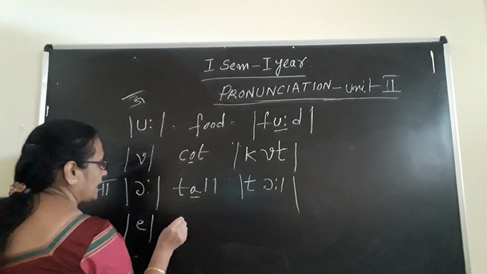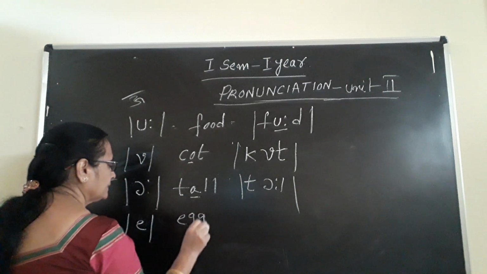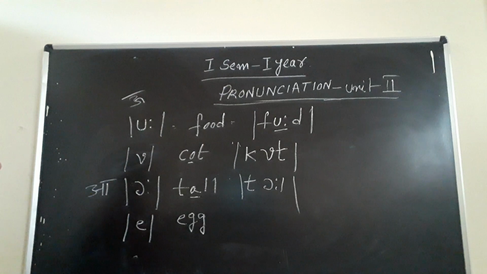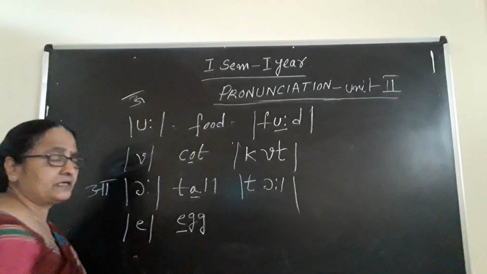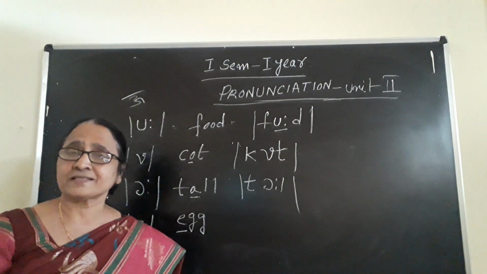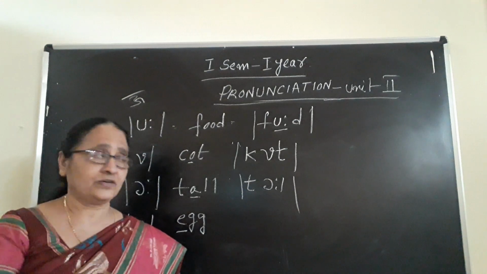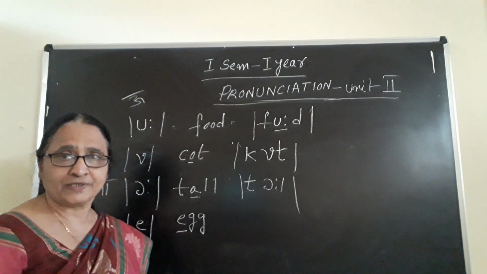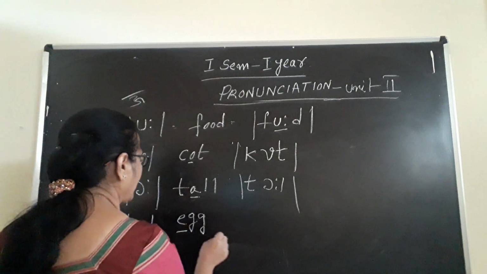Suppose I wrote egg. E-G-G, egg. What is the sound? In writing I am writing E. It is the letter E. But how will you pronounce E as A? It is not "eeg", but it is "egg". An A sound you are giving for E. That is the type of pronunciation.